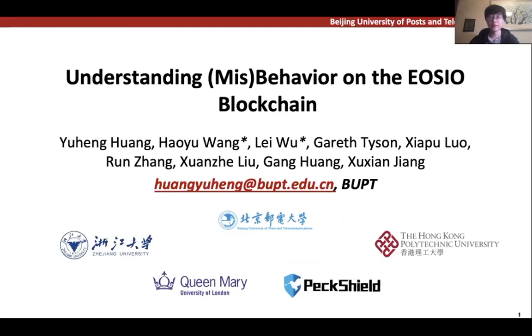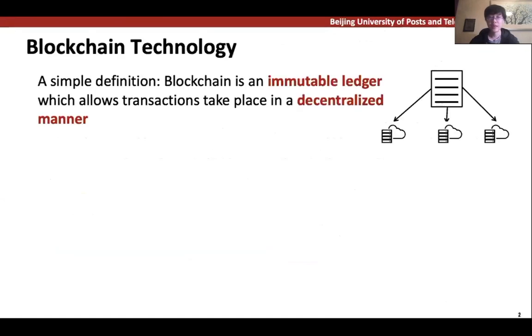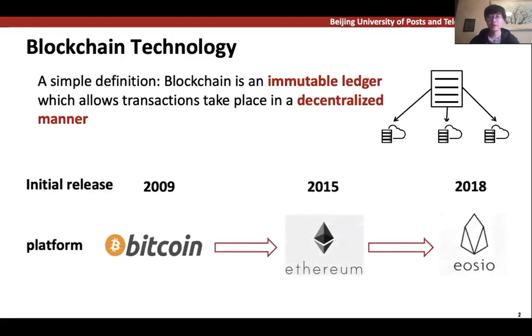The title of my paper is Understanding Misbehavior on the EOSIO blockchain. As this paper focuses on EOSIO blockchain, which may sound unfamiliar to you, let's start with some background. Blockchain technology, to put it in a simple way, is an immutable ledger which allows transactions to take place in a decentralized manner. From Bitcoin to Ethereum, and finally EOSIO, blockchain technology has gone through many revolutions.